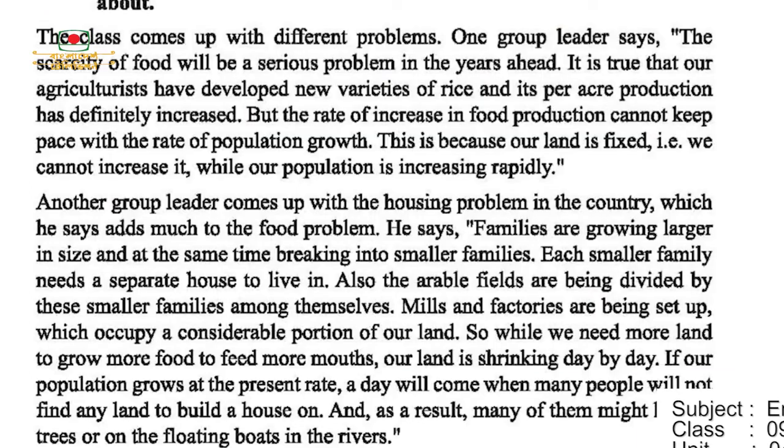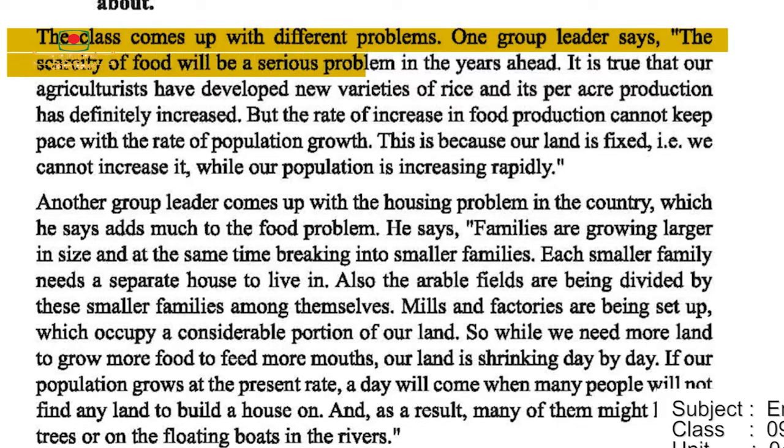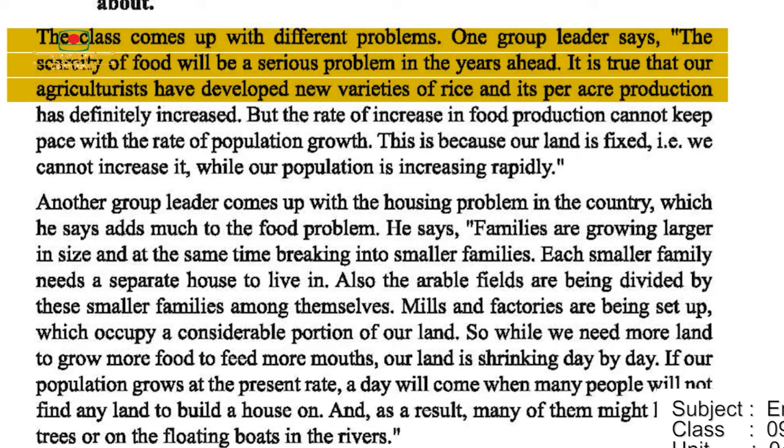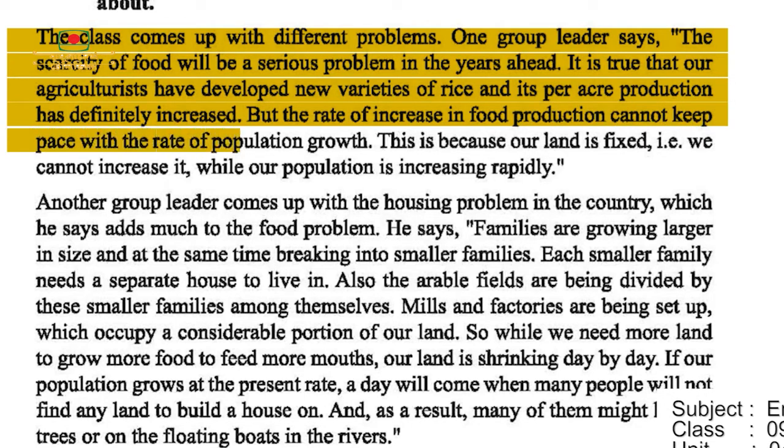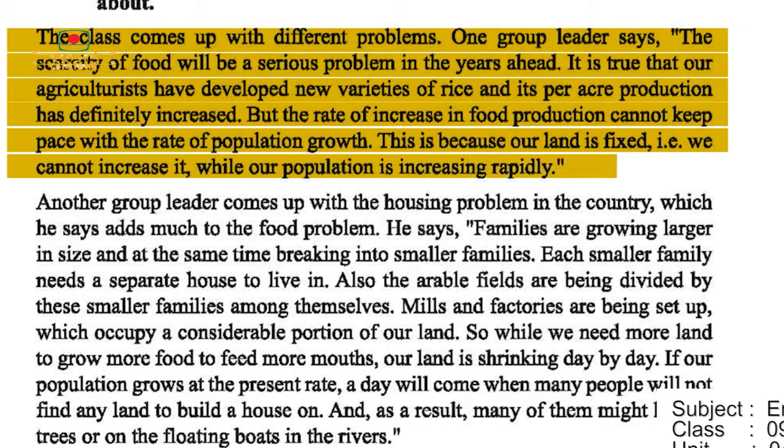Okay? Lesson 3, our food and shelter. From your book, it's page number 48. C number passage. The class comes up with different problems. One group leader says the scarcity of food will be a serious problem in the years ahead. It is true that our agriculturists have developed new varieties of rice and its per acre production has definitely increased. But the rate of increase in food production cannot keep pace with the rate of population growth. This is because our land is fixed. We cannot increase it while our population is increasing rapidly.